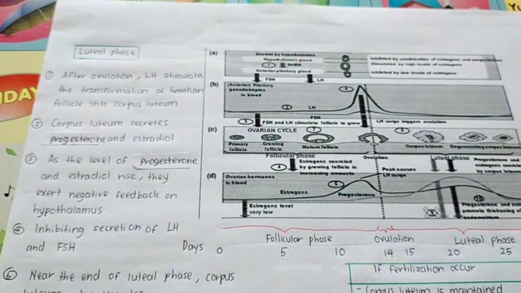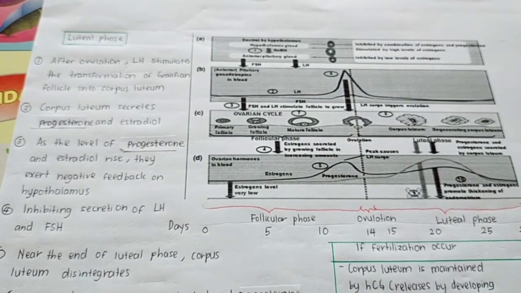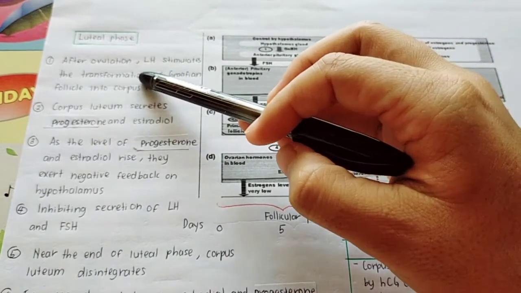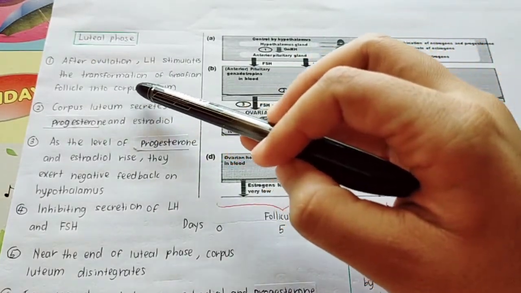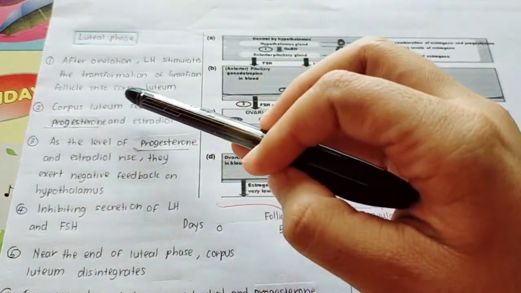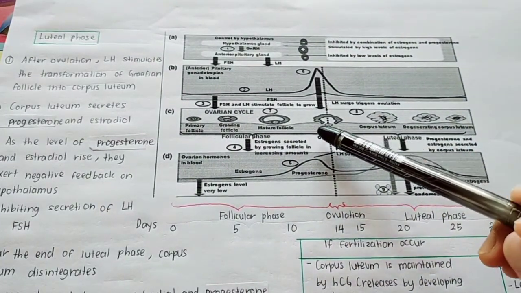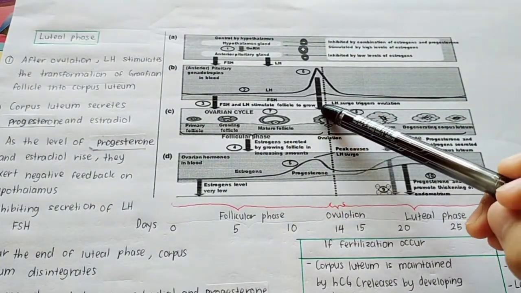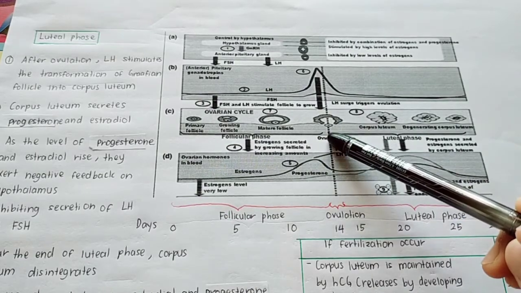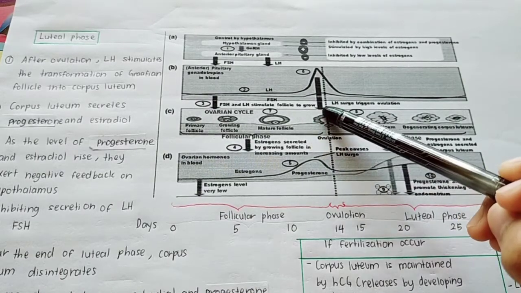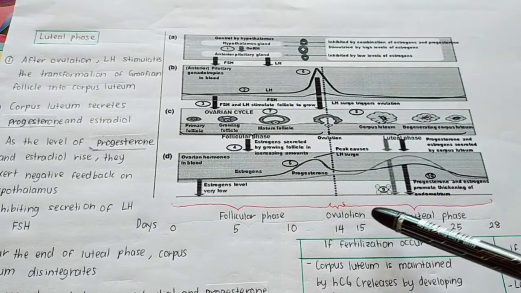Okay, so after ovulation, the phase we call as luteal phase. So, after ovulation, LH stimulates the transformation of Graafian follicle into Corpus Luteum. So, means that tadi bila berlaku ovulation, this Graafian follicle ruptured and release secondary oocyte. So what happened to this Graafian follicle in luteal phase?